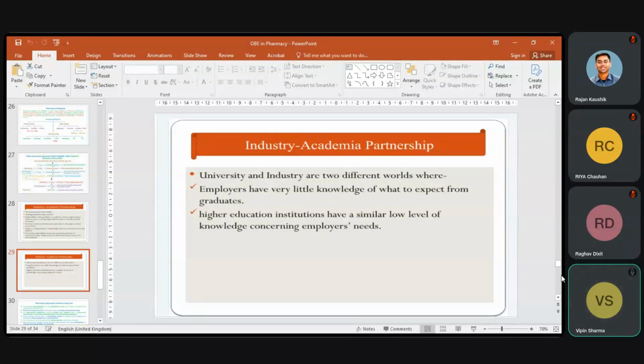Otherwise, it will create a very big gap because the technologies are changing day by day. Every time technologies are changing. New versions, new machineries are being available in industries. So we should regularly visit, we should regularly take information from the industries.